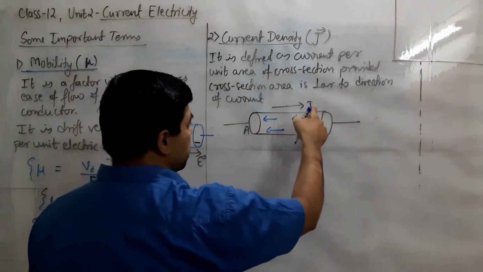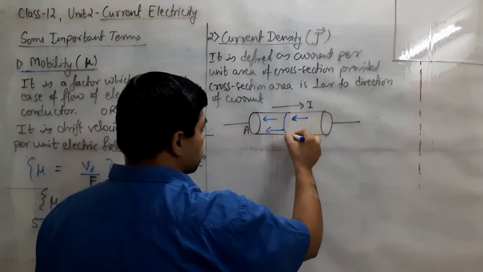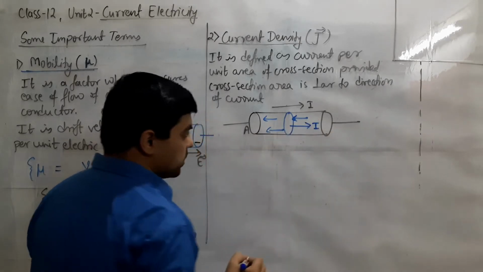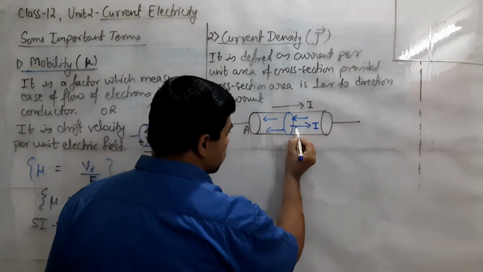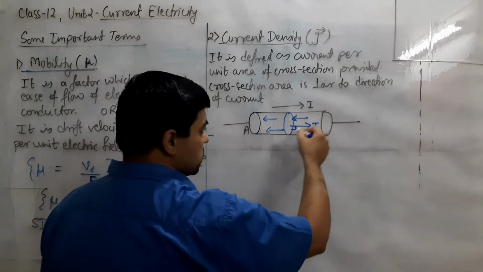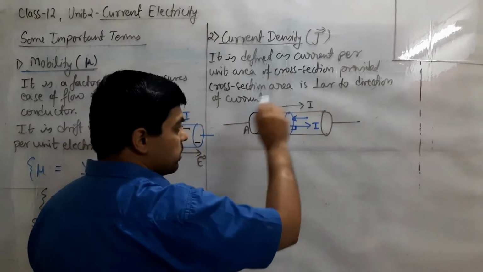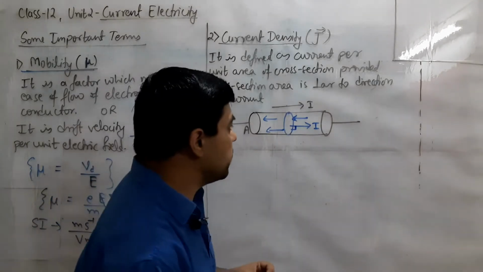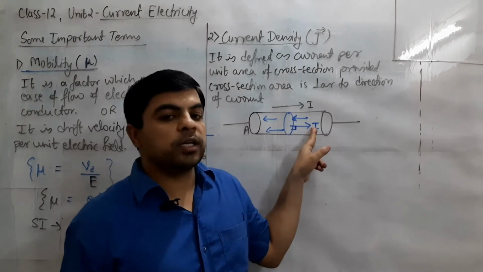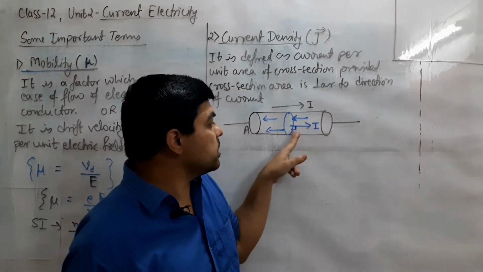So what value of current is passing through what value of cross section area? For that we should take care of this condition also, that current should be perpendicular to the cross section area taken. We cannot take the cross section area in any direction so that its value may change. Here we have fixed the direction of cross section with respect to direction of this current, and that is perpendicular.